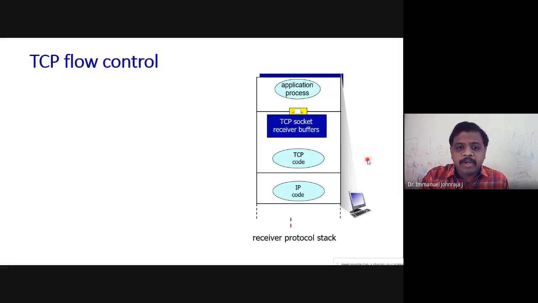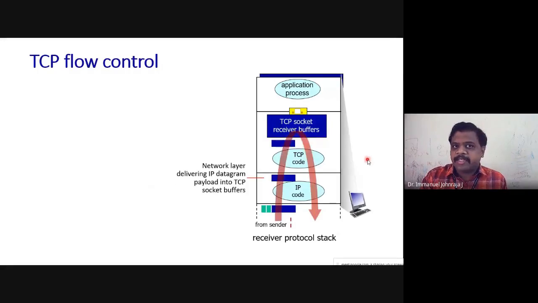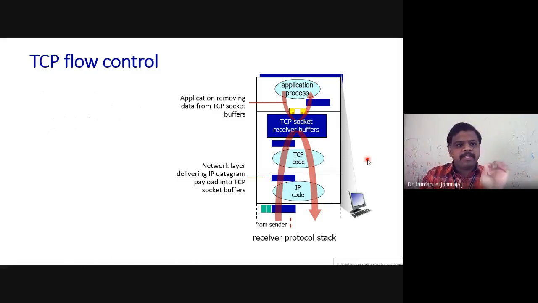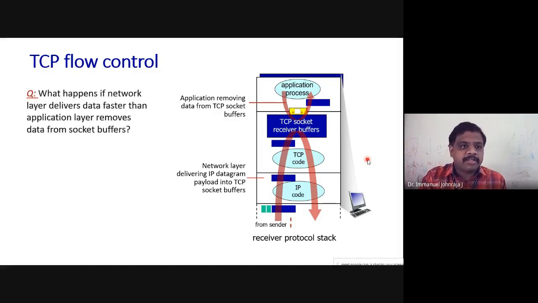Right. Now you have the network layer delivering the IP datagram to the socket buffer, as I have said, and the application layer is removing, which means it accepts the packet from the TCP socket buffer. Now this is the question posted on the left-hand side: what happens if the network layer delivers the data faster than the application layer removes the data from the socket buffer? I have just explained this question to you.